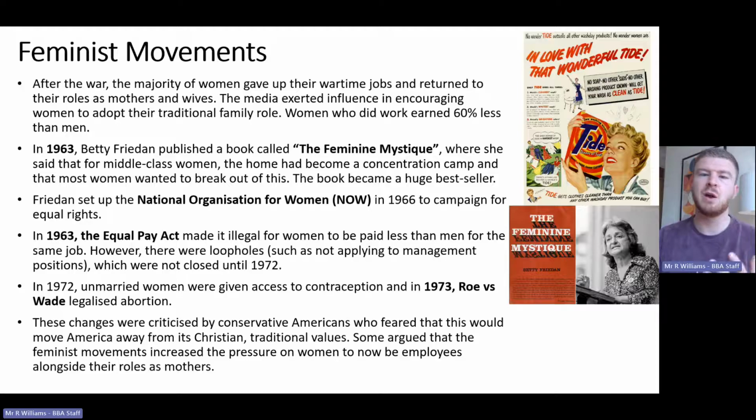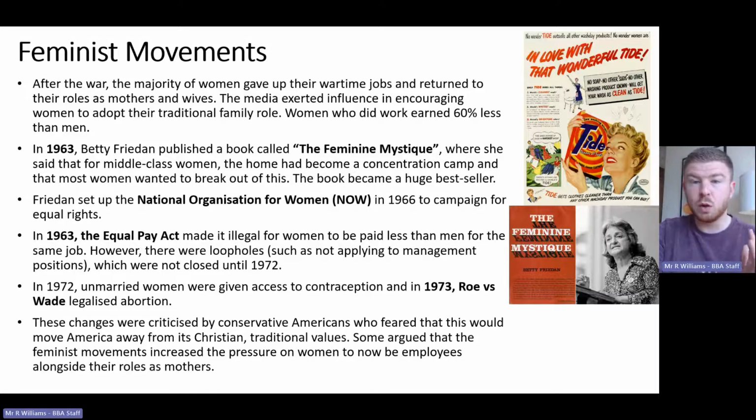And then in 1973, we have this huge court case, which is still being deliberated and argued about in America to this day, Roe versus Wade, which legalized abortion. And these changes were and are criticized hugely by conservative Americans who feared that this would move America away from its Christian traditional roots. Some argued as well, so we've looked at people like Phyllis Schlafly. She argued that the feminist movements would just increase pressure on women, that women wouldn't have the responsibilities of being mothers and wives taken away from them. Instead, they would just have the responsibility of being employees added onto that.